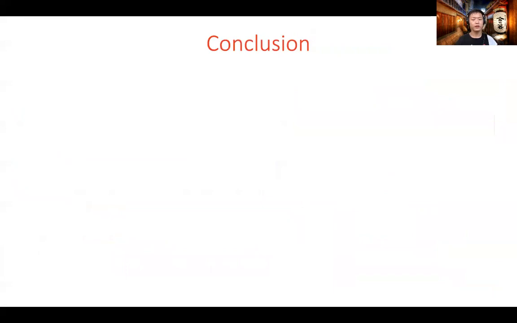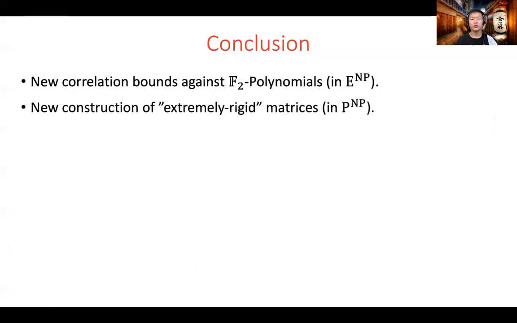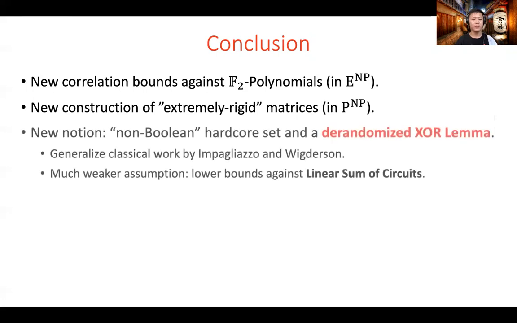Okay, to conclude, we prove new correlation bounds against F2 polynomials in class E to the NP, and we show it is hard to further improve our results. We also give new construction of extremely rigid matrices in class P to the NP. To achieve this, we use an algorithmic method framework with our new technical ingredient. Namely, we develop a new notion called non-Boolean hardcore set and prove a derandomized XOR lemma based on it. Our result generalizes classical work by Impagliazzo and Wigderson.